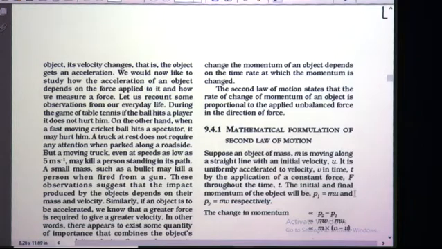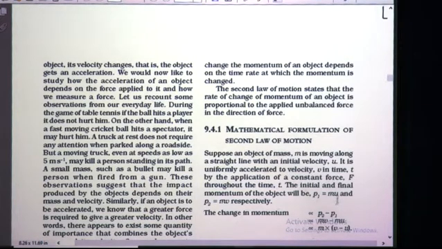Now, the initial and final momentum of the object will be P1 and P2. Okay, just now we have seen the formula P is equal to mv, means momentum is equal to mass into velocity. Now, for initial momentum it is P1 and it is equal to mass into initial velocity. So, P1 formula is P1 is equal to mu.